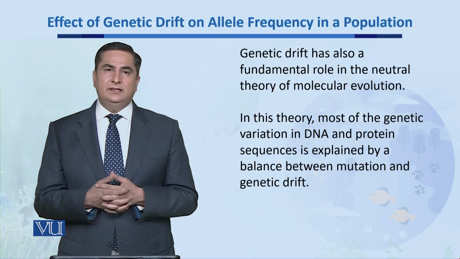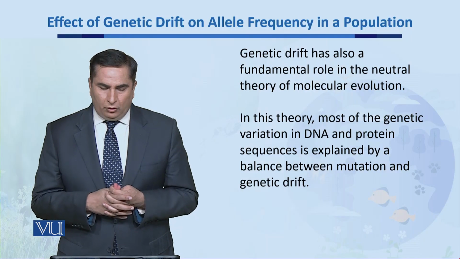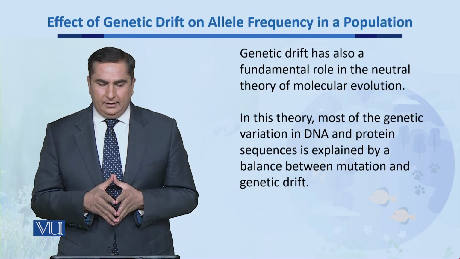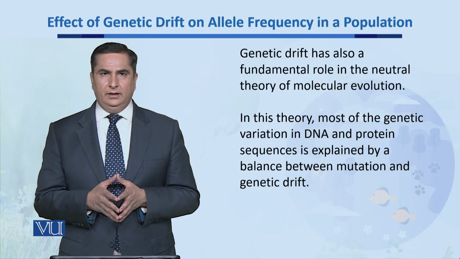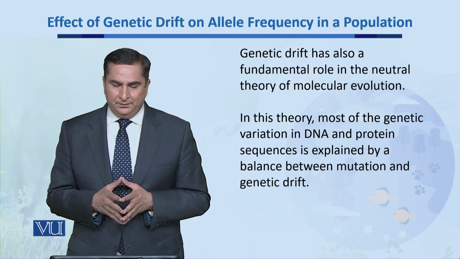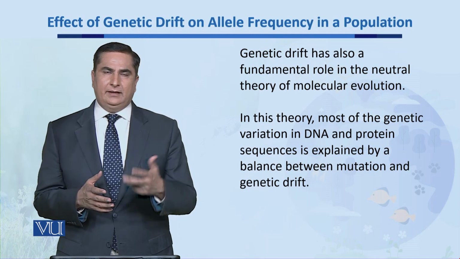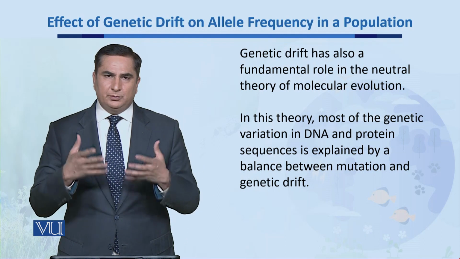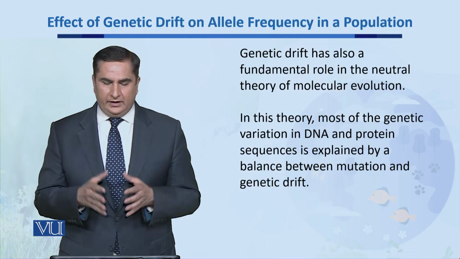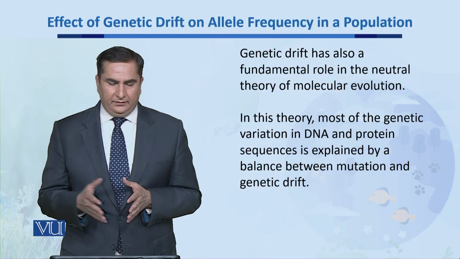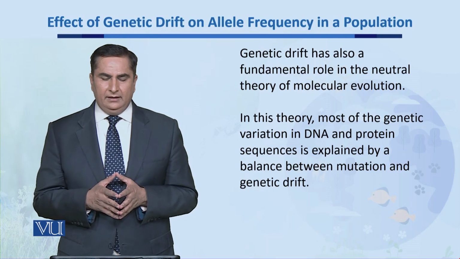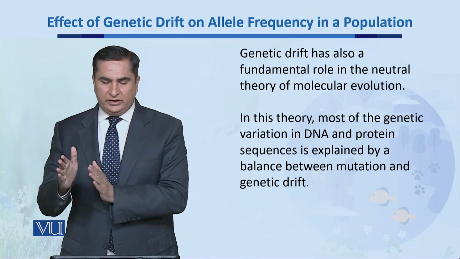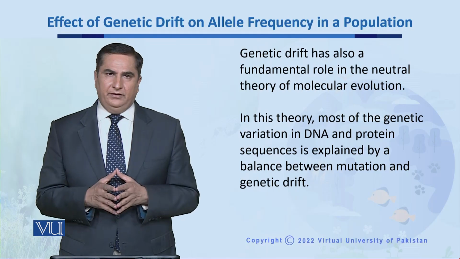Now, genetic drift also has a fundamental role in the neutral theory of molecular evolution. When we talk about this theory, only two main factors are responsible according to it. The variation in DNA and protein sequence is explained by the balance between mutation and genetic drift.